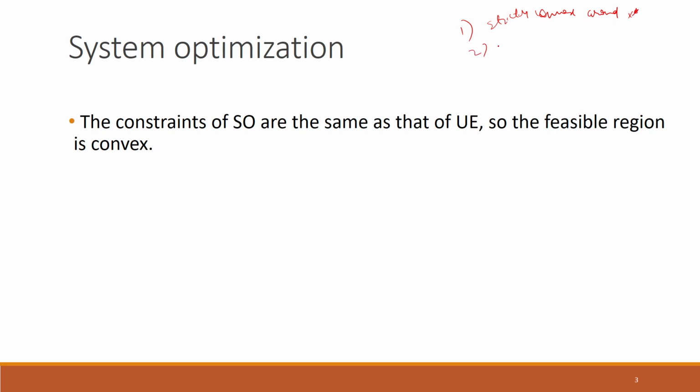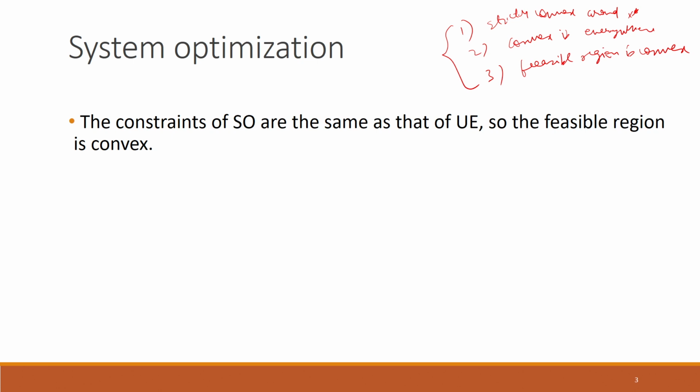The second is that the objective function is convex everywhere, and the third is that the feasible region is convex.